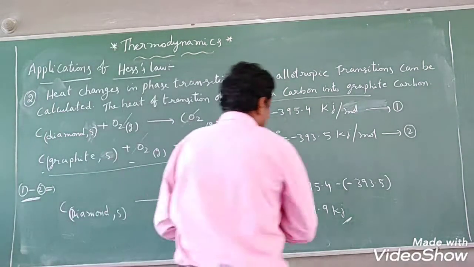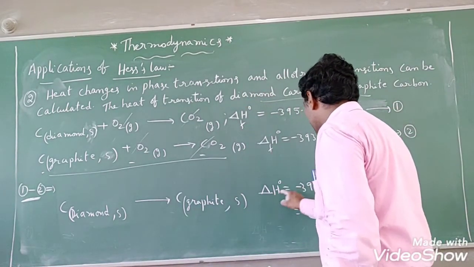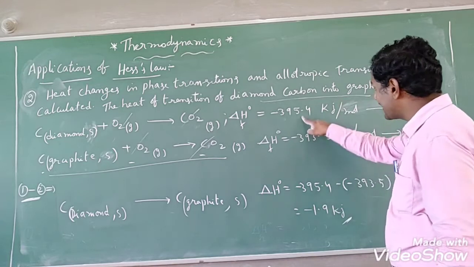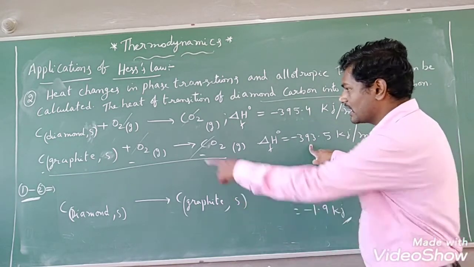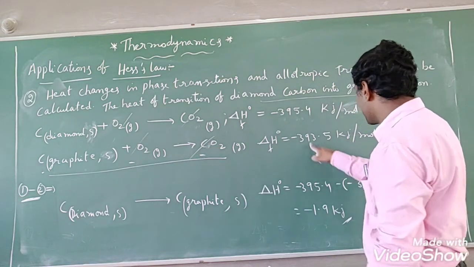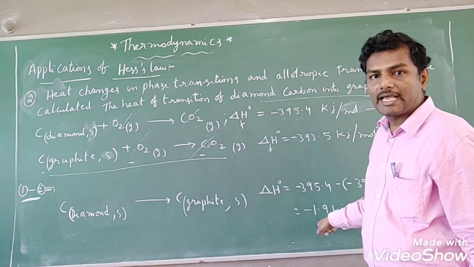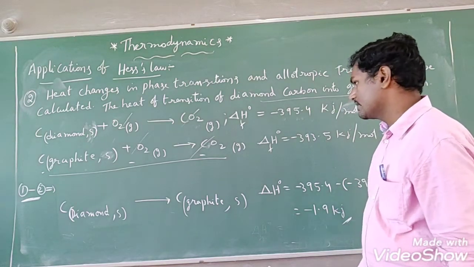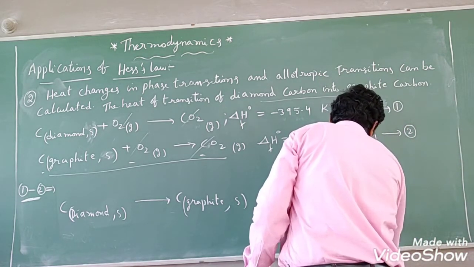So what is the change in enthalpy here? Delta H naught is equal to the first reaction's value as it is, minus the second reaction's value. After calculation you will get minus 1.9 kilojoule per mole, students. 1.9 kilojoule per mole, this is.